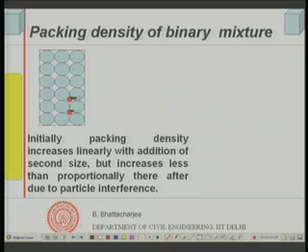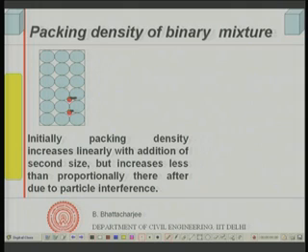Let me repeat, first of all you have got all large size particles, you put a very small amount of fine size particles, they will go into the interstitial space, the pore space of the large particles without disturbing the large size particles. So, voids will reduce. Next, as you go on increasing it further, the fine particles will tend to go into the pore space between the larger particles, but they will try to push the larger particles apart. So, this is called particle interference. So, the rate at which voids should be reducing would now get reduced.